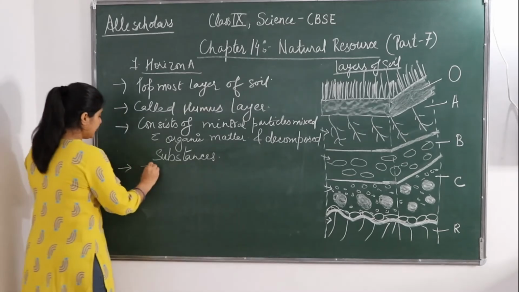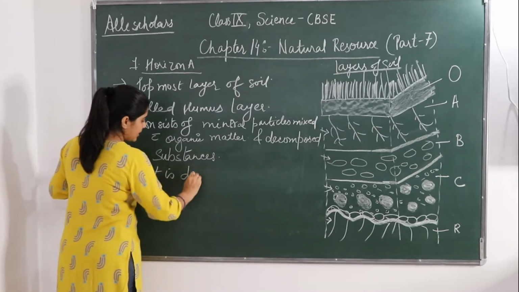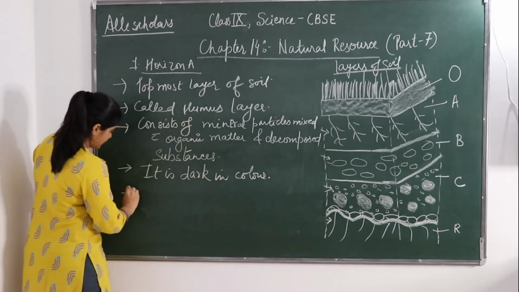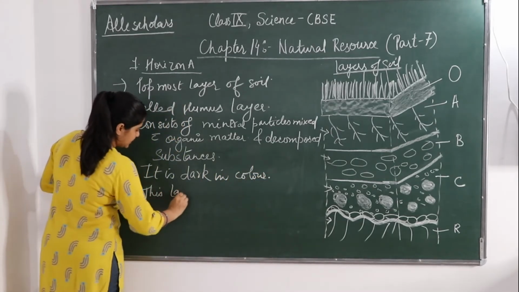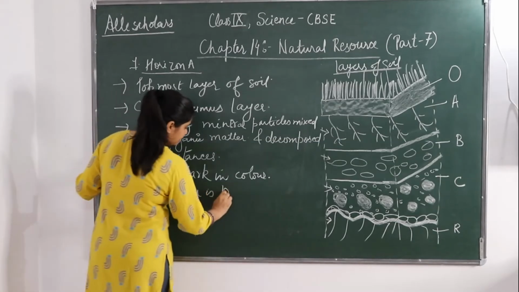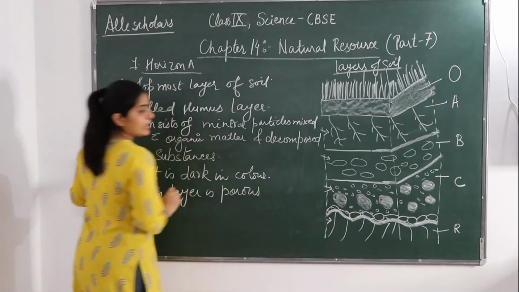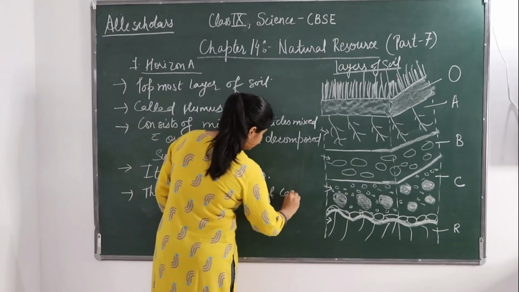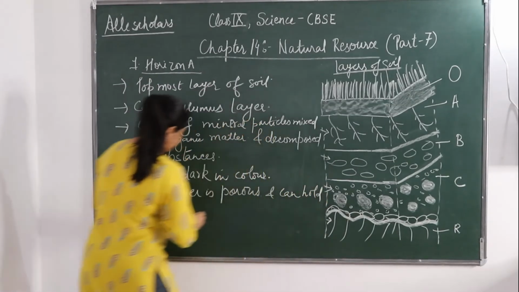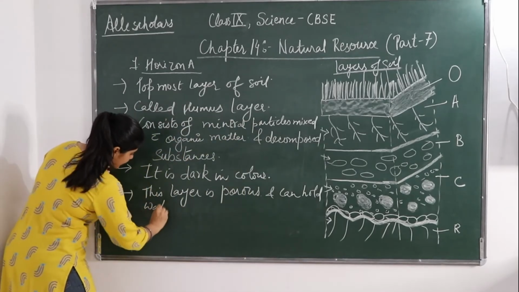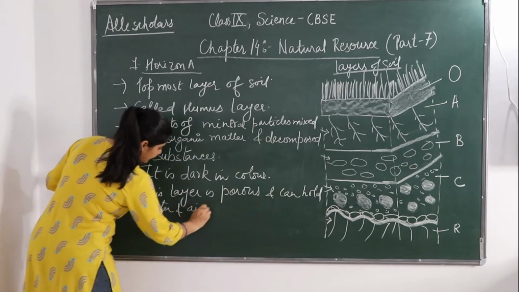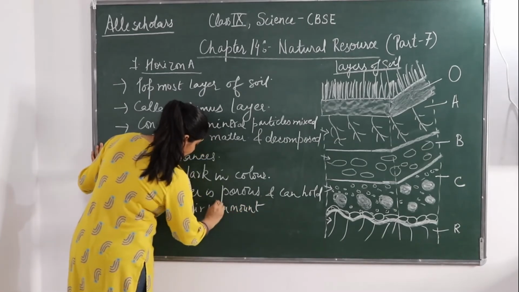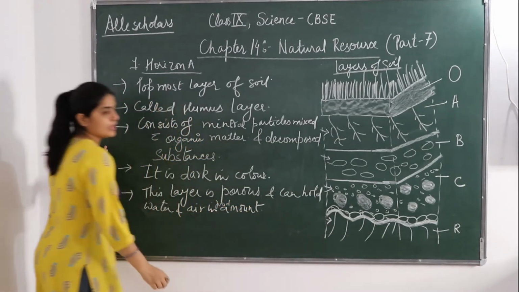So this layer is dark in color. It's a porous layer and can hold water and air in good amount.